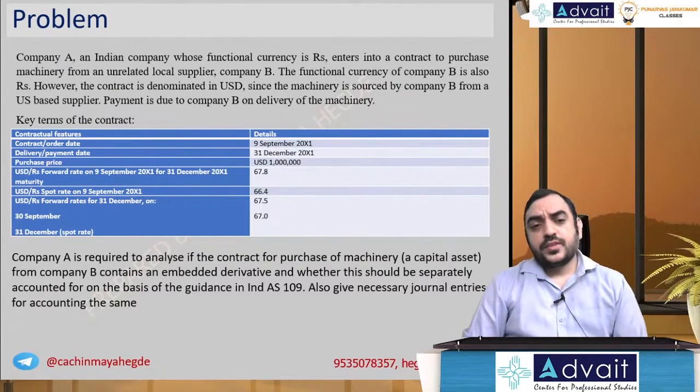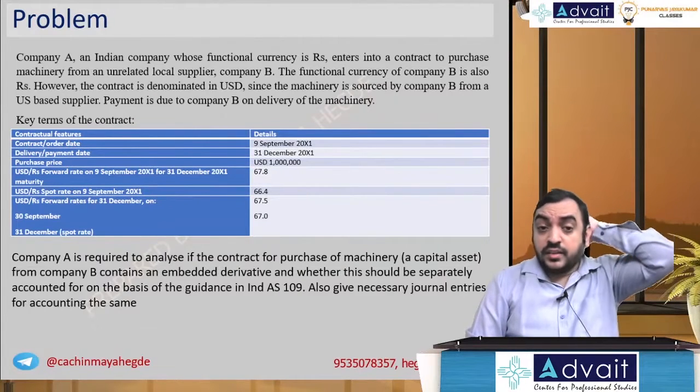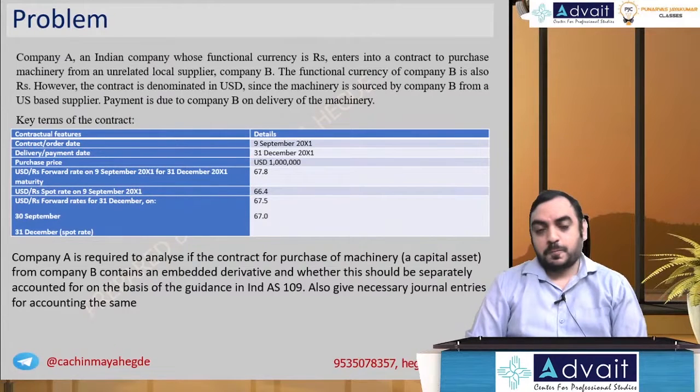Okay, next problem. This problem is on embedded derivatives. So let's read. Company A, an Indian company whose functional currency is rupees, enters into a contract to purchase machinery from an unrelated local supplier, company B. Local. The functional currency of company B is also rupees. Local. Rupees. However, the contract is denominated in USD. Since the machinery is sourced by company B from a US based supplier.